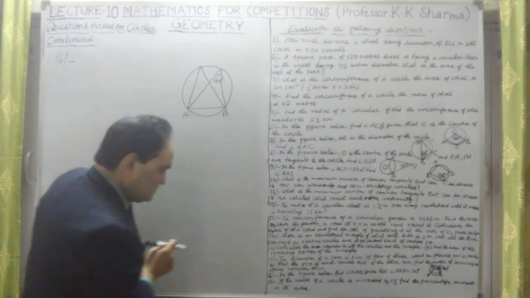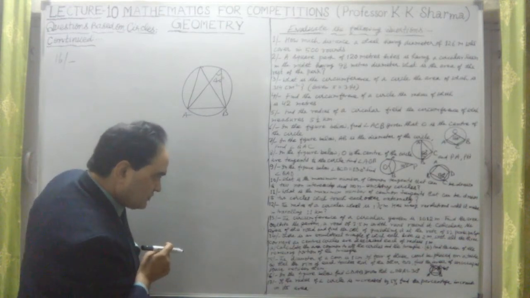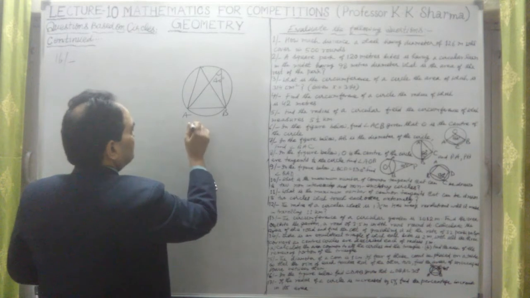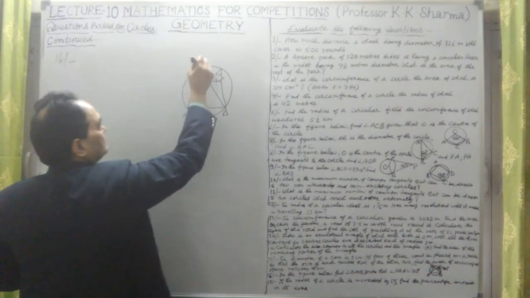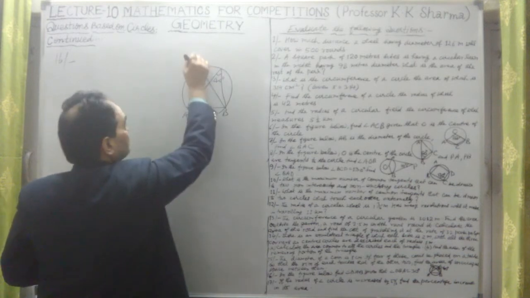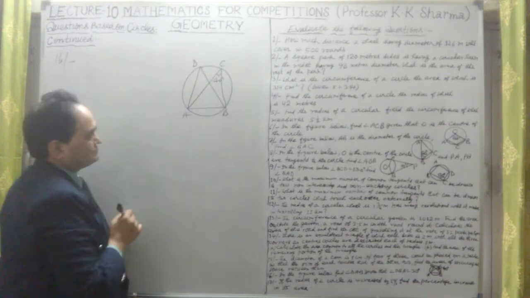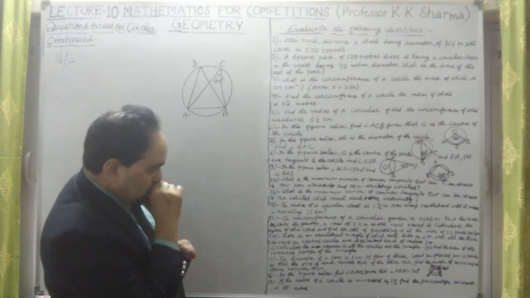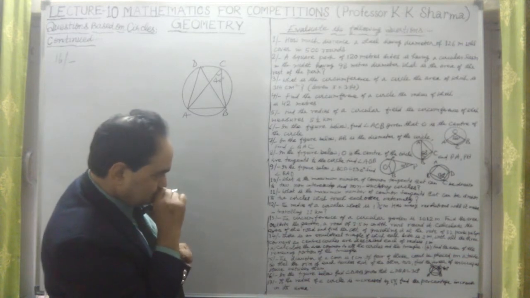Now, in the figure below, find angle DAB. To find angle DAB, this is C, this is D here, and this is C.